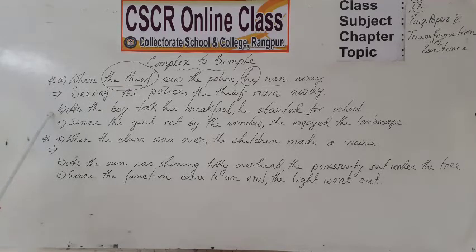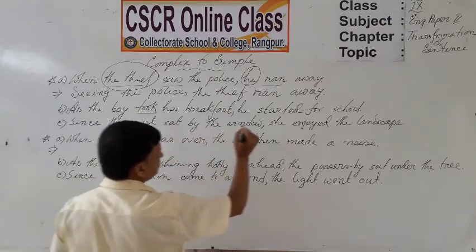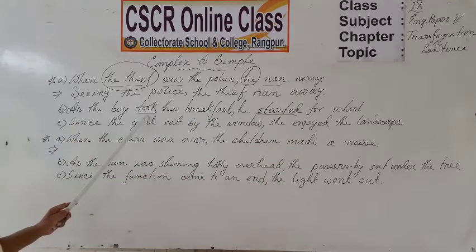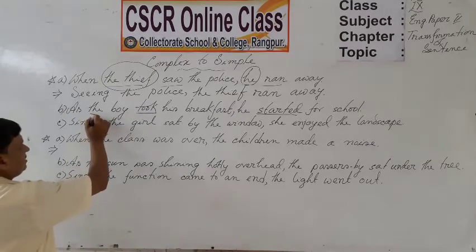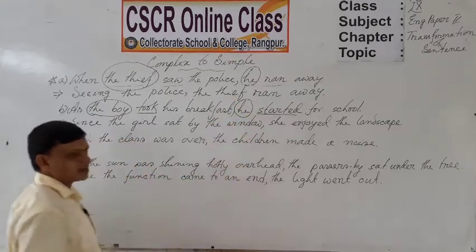Again, look at the sentence B. As the boy took his breakfast, he started for school. Yes, we have a similarity with A. What's the similarity? The similarity is took and started. These two finite verbs are held one after another, and the first subject, the boy, and the second subject, he, refer to the same person.